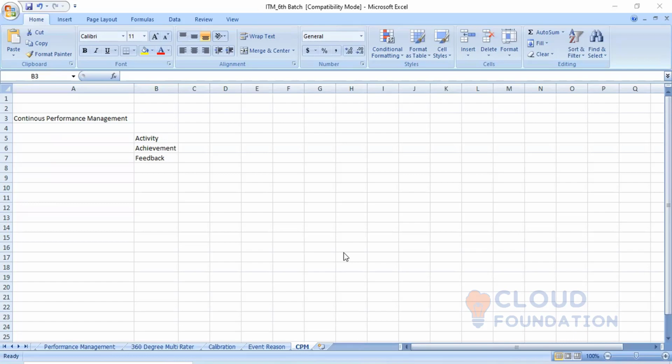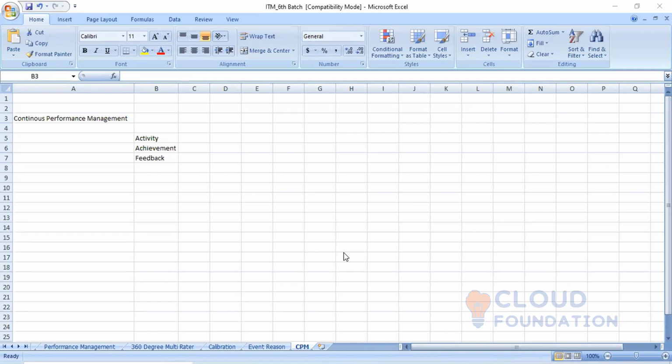So the manager can view, apart from the goal, which is the ongoing goal for the employee, if the employee is working on some other task or other activity also, that also can be updated in this particular tool. The employee can mention that this is the task which has been given by so and so manager, and I am also taking care of this task, and this is the status of this particular task.